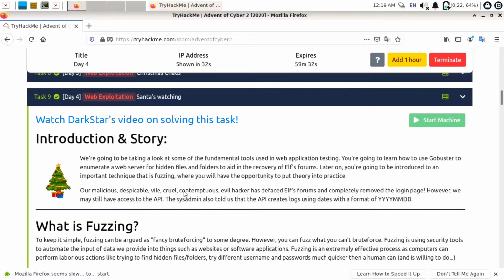Our malicious, despicable, vile, cruel, contemptuous, evil hacker has defaced the Elf's forums and completely removed the login page. However, we may still have access to the API. The sysadmin also told us that the API creates logs using dates with the format of YYMMDD. So this is the important thing. We are going to use this dictionary in the last question.